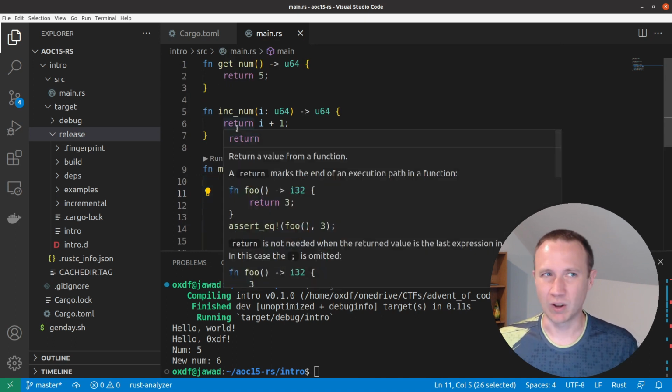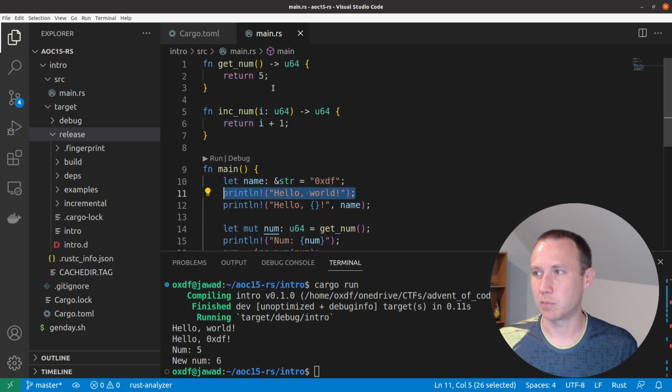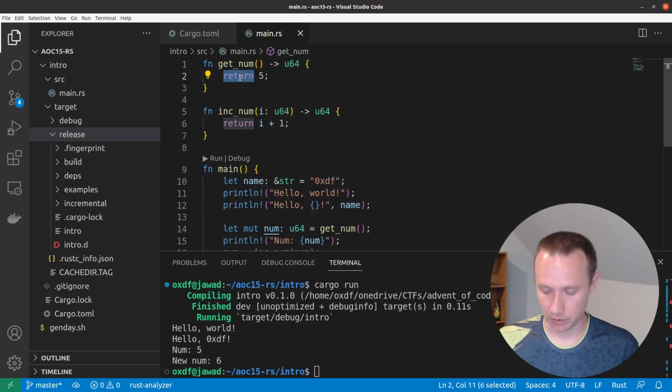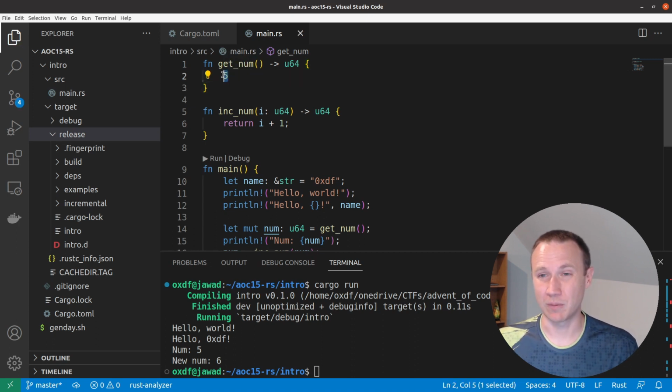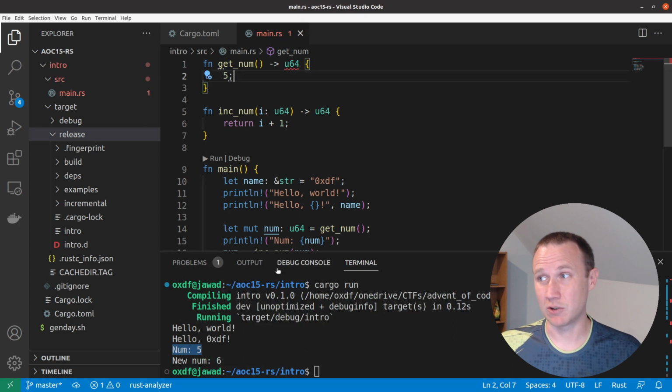And the way Rust is preferred, I've showed off this return keyword here, but I actually can come over here and just put the word num 5 here. And it's because it's an expression, it returns something. And because it's the last thing returned out of this function, it's going to return from the function. And so you see we can run this and we're still getting num of 5 here. It's important to note, if I put a semicolon here, now it's a statement and now it doesn't return anything.